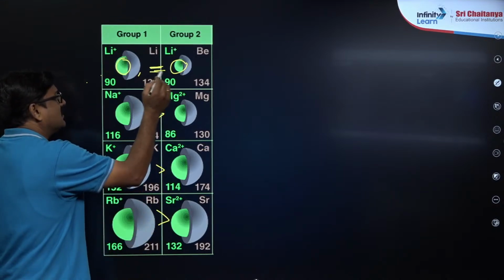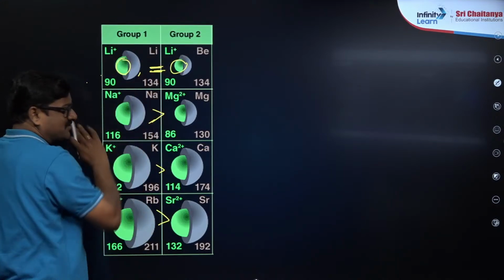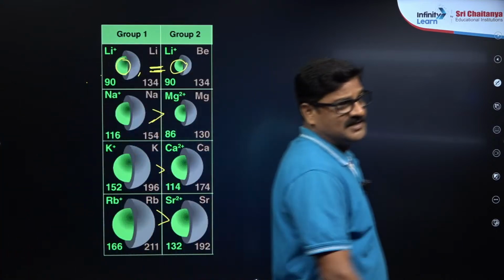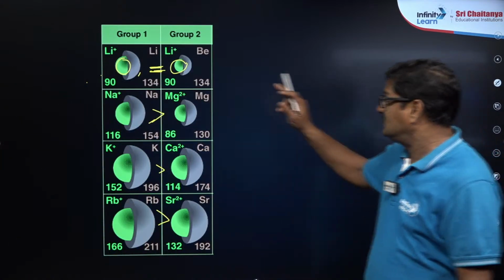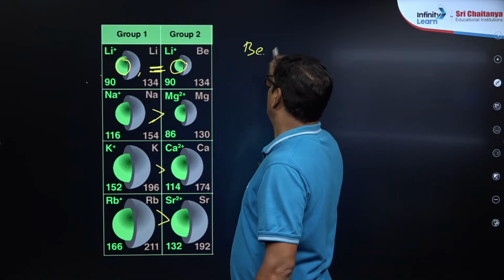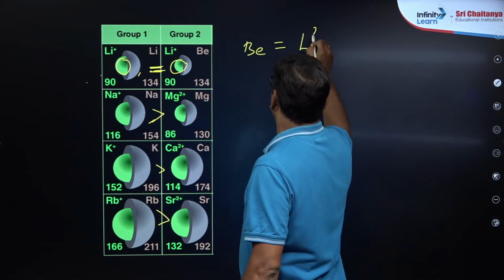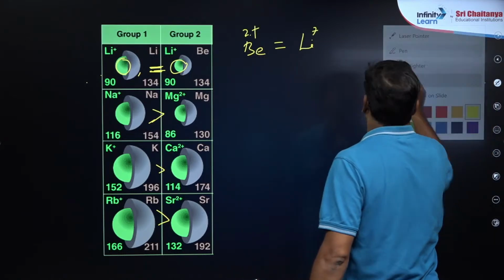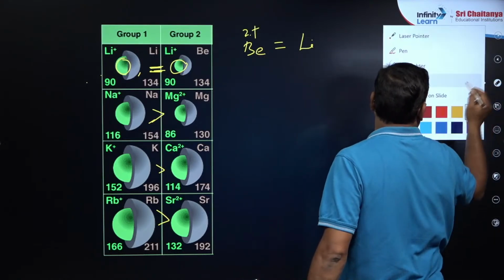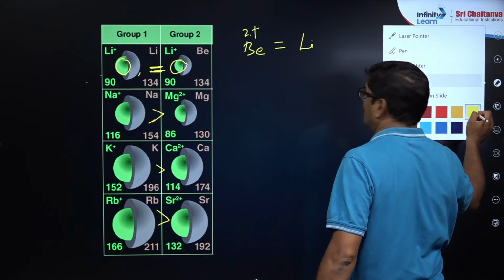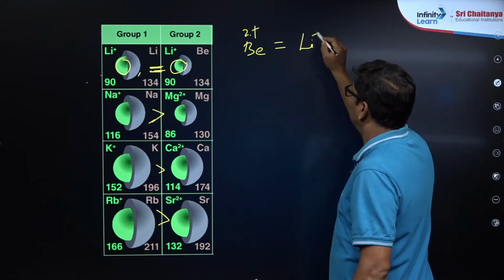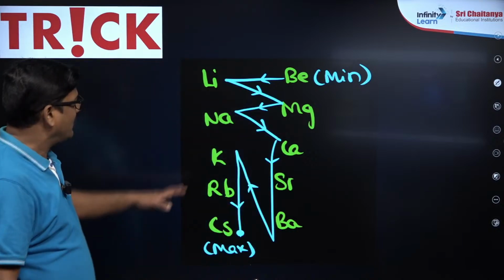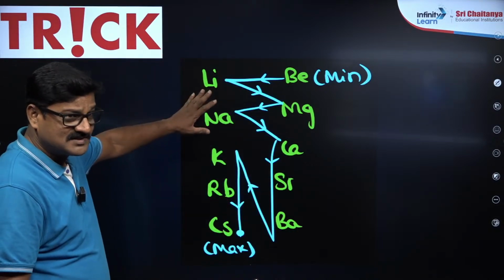But you can say lithium and beryllium is similar size. Lithium plus and beryllium 2 plus is similar size. As these two are similar in size, they have the similar properties, diagonal relation and similarities, you can say. Magnesium also you can say. Okay, that's very, very important trick when you see the ionic sizes or atomic sizes.